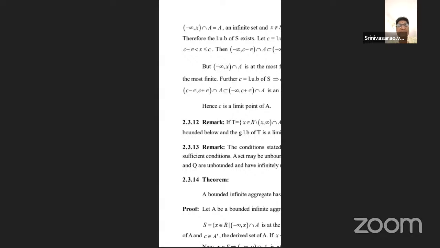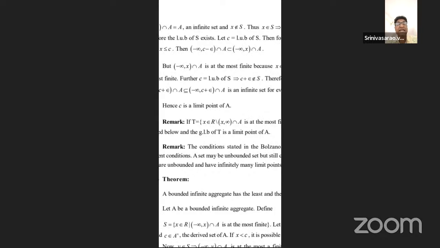So x lies between C minus epsilon and C, because that is the finite number of S. In the infinite extended real number system, minus infinity to C minus epsilon intersection A. And the intersection A contains minus infinity to the C minus epsilon value, say x is there, and minus infinity to x intersection A is there.